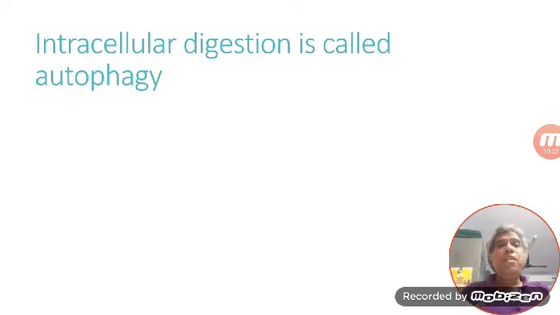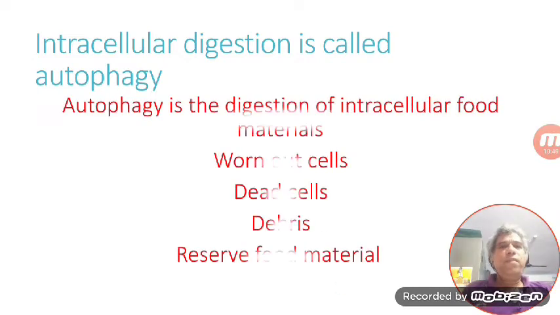Now, intracellular digestion also takes place because of the lysosomes, and this intracellular digestion is called autophagy. Heterophagy is extracellular digestion, intracellular digestion is called autophagy. How this heterophagy occurs, we will see. Autophagy is the digestion of intracellular food materials.